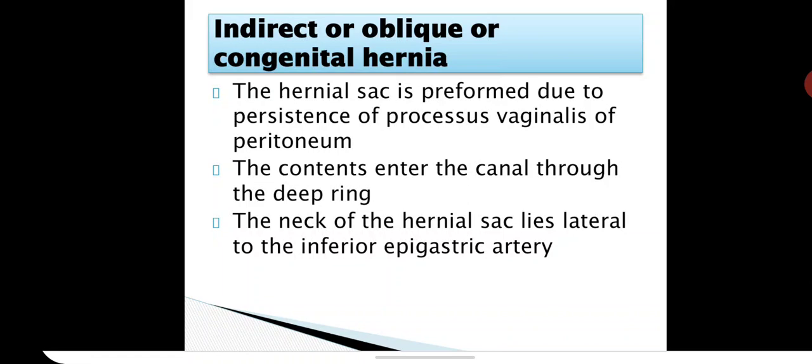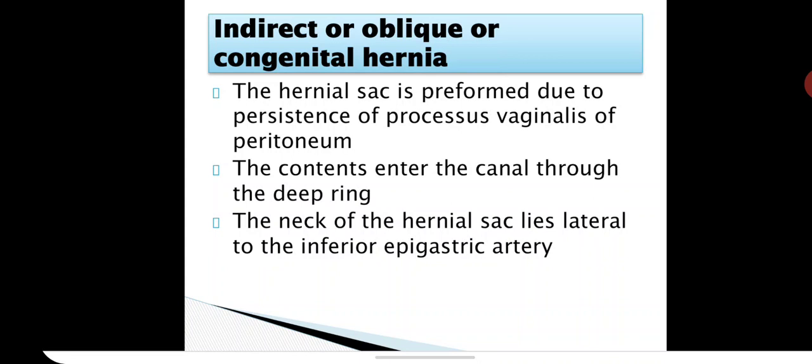The cause is that the hernial sac is preformed due to the persistence of the processus vaginalis of the peritoneum. In embryological development, this processus vaginalis of peritoneum will develop and guide the testis to descend into the scrotum, and then it obliterates normally. If it is not obliterating, persistence of this processus vaginalis causes this indirect or congenital inguinal hernia. The contents enter the canal through the deep ring.